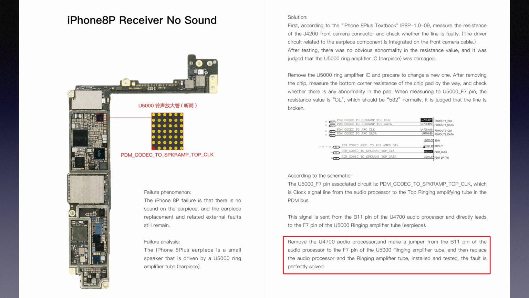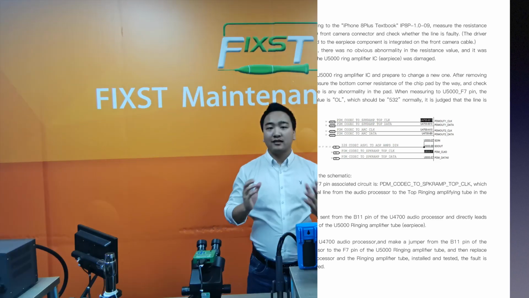Remove the U4700 audio processor and make a jumper from the pin B11 of the audio processor to the pin F7 of U5000 ringing amplifier, and then replace the audio processor and the ringing amplifier. Installed it and tested. The fault is perfectly solved.